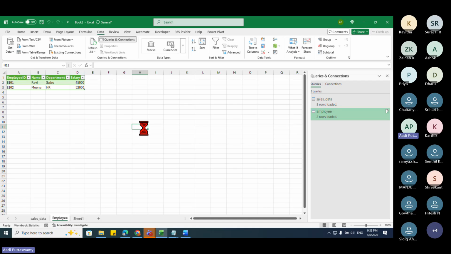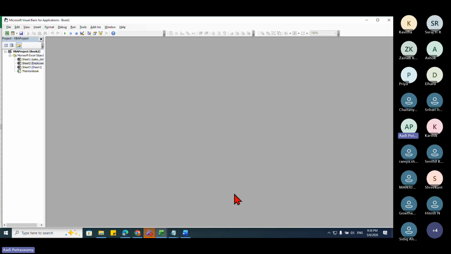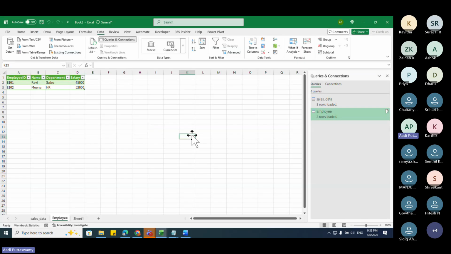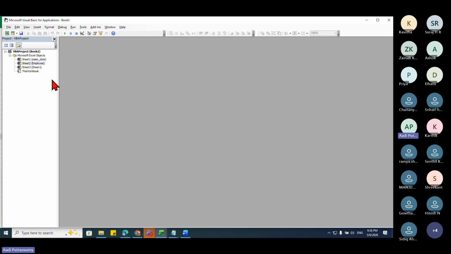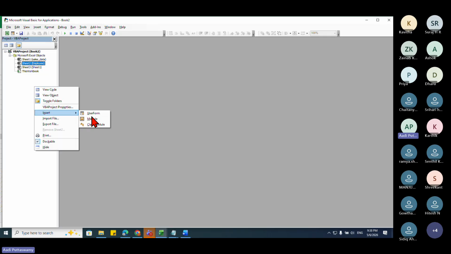Press Alt F11 and just observe this. This is VBA, Visual Basic for Applications. This is an editor. Say, for example, I now want to work on PowerPoint, but this is actually Excel. I want to write code for PowerPoint, so I cannot directly use PowerPoint. Let me show you, say, a module.